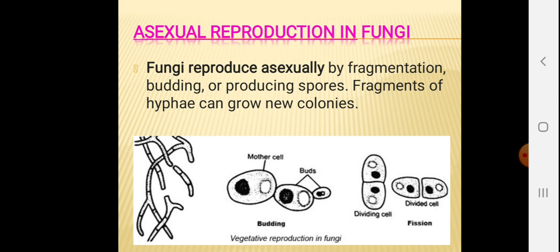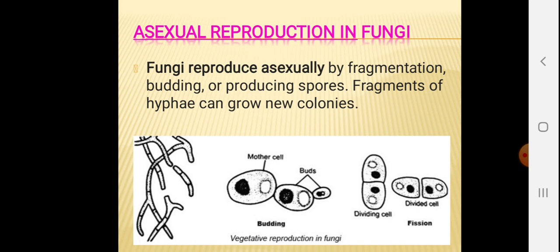Asexual reproduction in fungi. Asexual reproduction takes place by three different ways: fragmentation, budding, and by release of spores. In fragmentation, fragments of hyphae are formed, and thus these fragments can grow into new colonies. In budding, a small round body called bud is formed, and each bud is capable of giving new life.